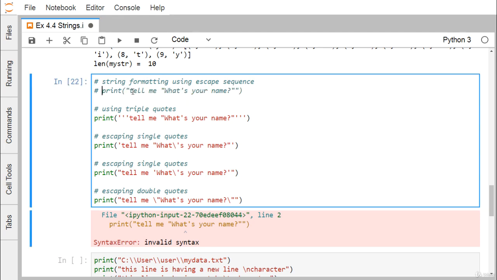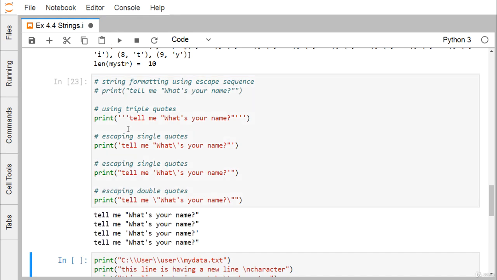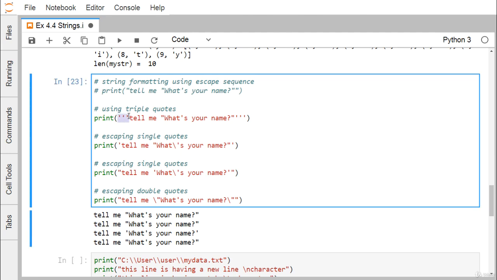To write this string and get it printed on the output, we can go for this. We are enclosing it within triple single quotes, and this particular string is still within double quotes. Now you see we are getting the outcome like this. Otherwise we can enclose the main string within single quotes and put this one as double quotes, and here this single quote is there, and we go for the escape character, that is backslash single quote, which is known as the escaped single quote. Whenever we print, it will print only the single quote here.